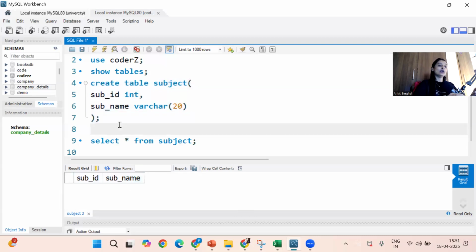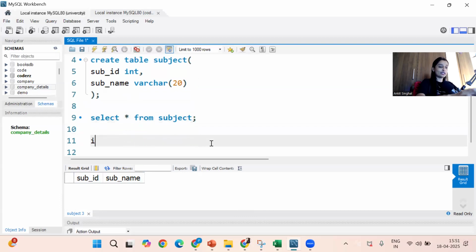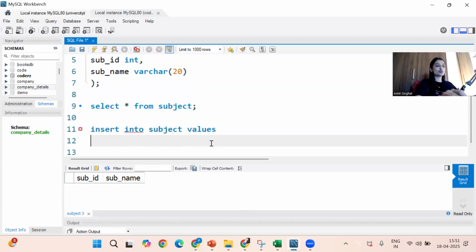Okay. Now next, I want to insert the values into this table. See, there is no record present. So I'm going to write it here, insert into, what is the table name? Subject values. So what is the first value? See, the sequence of columns: first subject ID and then subject name. In the similar way, what is subject ID? 101. What is subject name? I'll write the subject name Python.